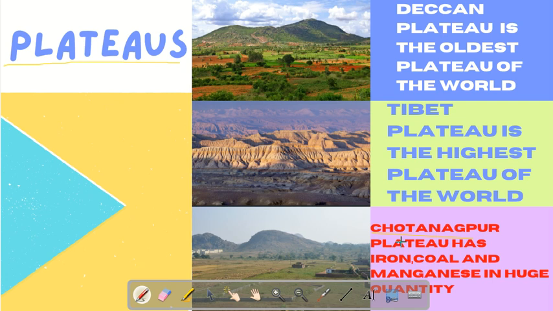Many minerals are found in Chota Nagpur plateau. Okay. One thing you know, my dear friends, in a plateau there are waterfalls, like in Deccan Plateau there is Shiva Samudra Falls. Okay. And like this there are other waterfalls like Jog Falls, Hundru Falls.